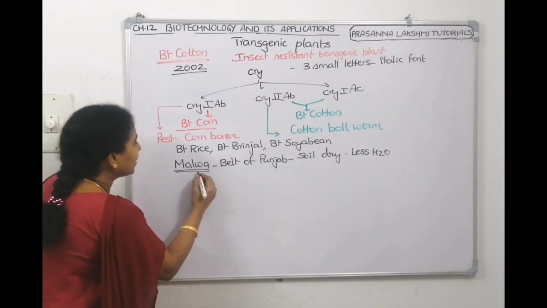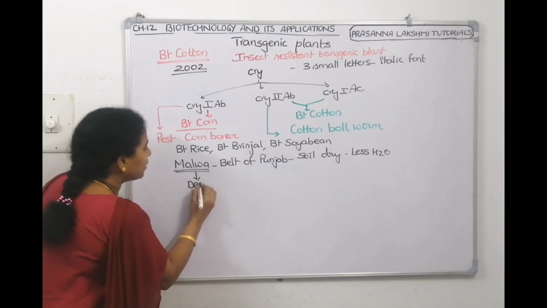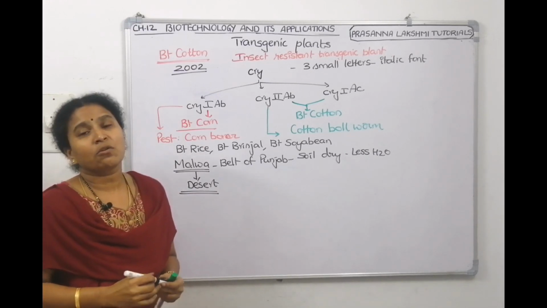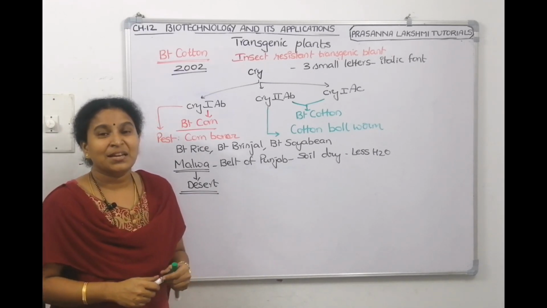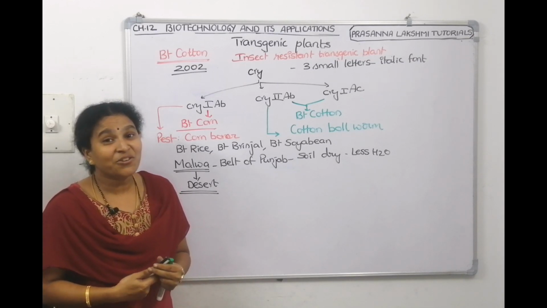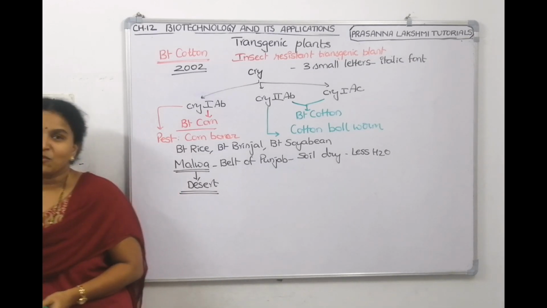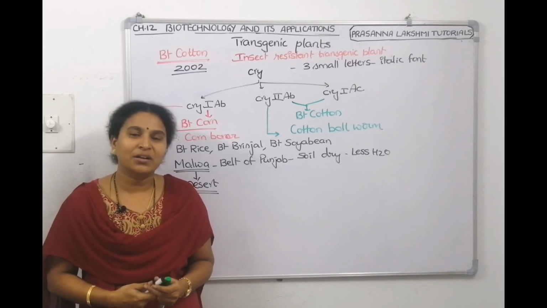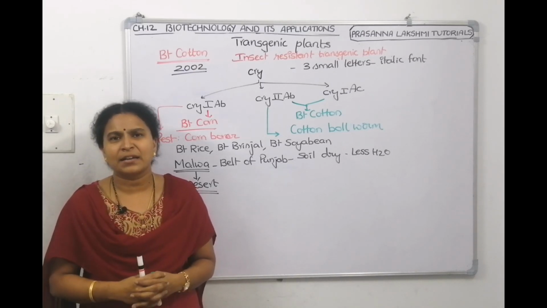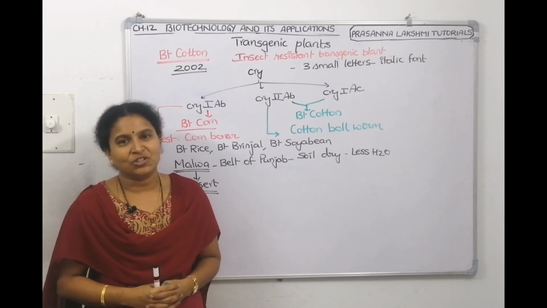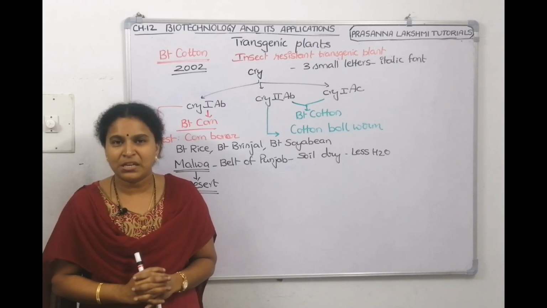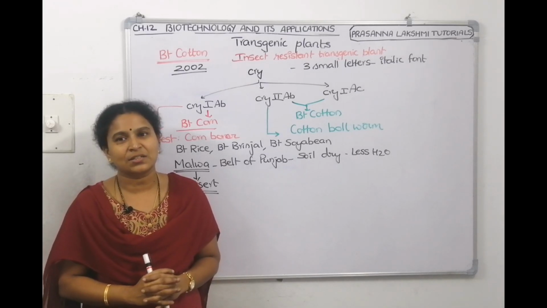Earlier, they were thinking that this Malwa place of Punjab will convert into a desert because no plant was growing there, such dried condition it is. But since it's a Bt plant, it's tolerant to drought. Then it started growing there and it has given a very good yield. So see how many enormous benefits we are getting by biotechnology. Understood, children? All this is the information related to Bt cotton, which comes under insect resistant plant.